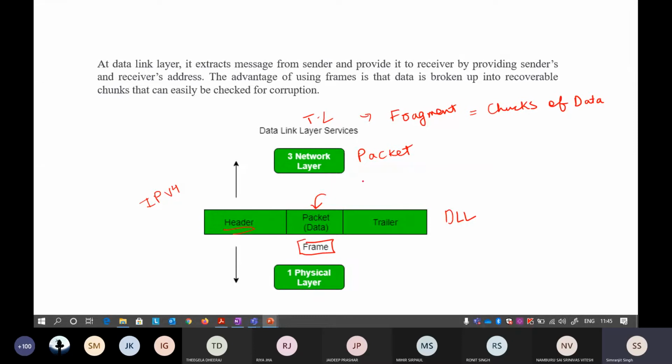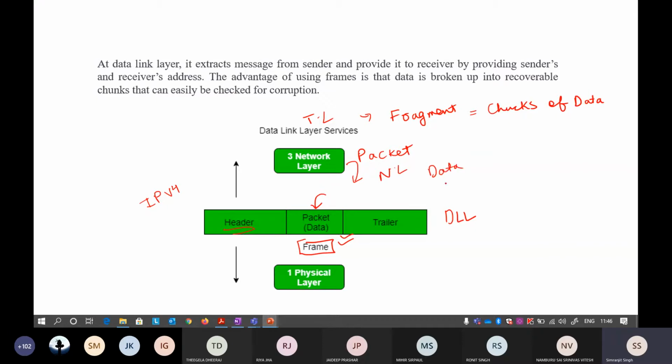Keep that in mind. There are many books that use packet and frame interchangeably in the data link layer, but if you follow a very specific standard, like any Cisco lecture, they will always refer to the chunks of data as frames whenever you are in the data link layer. Suppose there are some packets that we receive from the network layer, and these packets are like data.